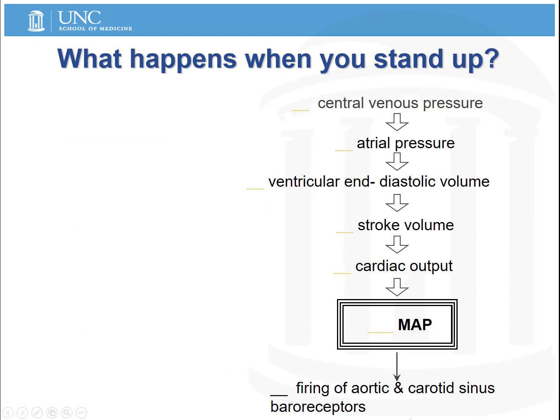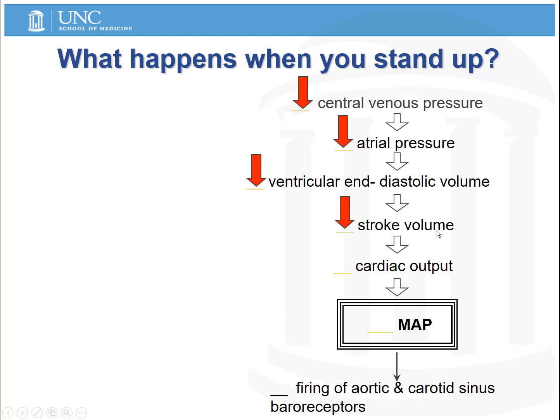Let's look at this example of how the baroreflex works. And one of the most important functions of the baroreceptor is maintaining the mean arterial pressure when we stand up. So when we stand up, there's a decrease in the venous return as blood's pulled down to our legs and feet due to gravity. And as a result, there's a decrease in venous pressure. This leads to a decrease in the atrial pressure or preload, a decrease in the ventricular end diastolic volume, another measure of preload, and ultimately a decrease in stroke volume as a result of the Frank-Starling mechanism.